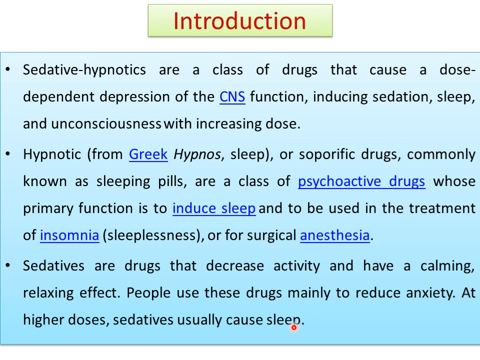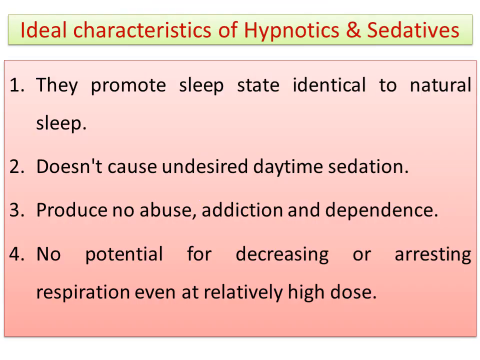In the case of sedatives, hypnotics and general anesthetics, these three compounds produce a dose-dependent action. At lower doses, they act as sedatives, used as anti-anxiety agents. In somewhat higher doses, they are used as hypnotics to induce sleep, used in the treatment of insomnia. At still higher doses, they are used as surgical anesthetic agents. That is the simple introduction about hypnotics and sedatives.